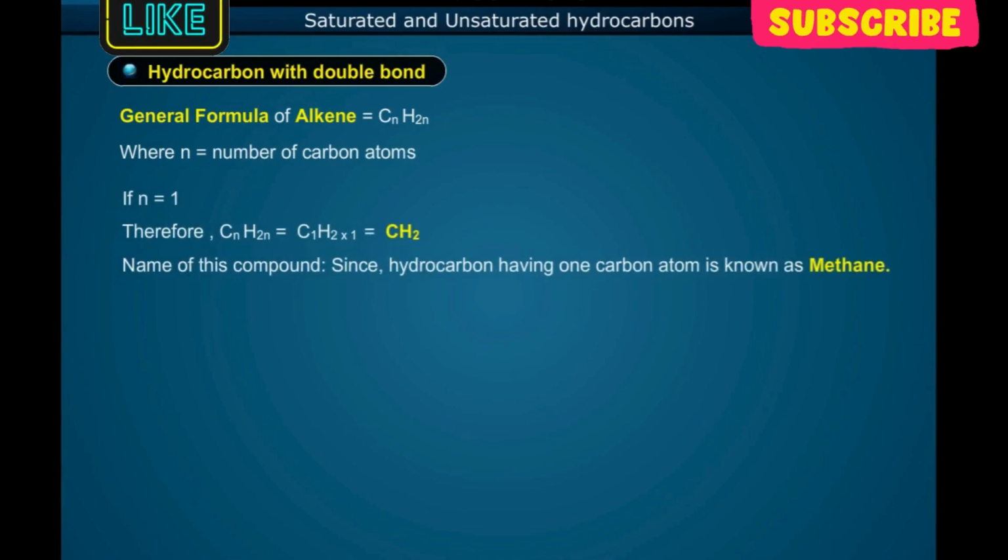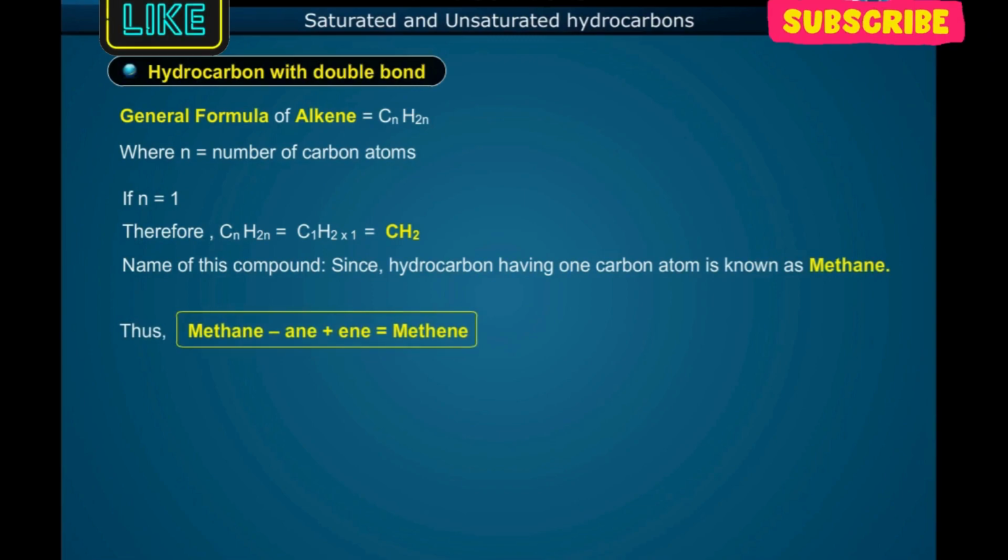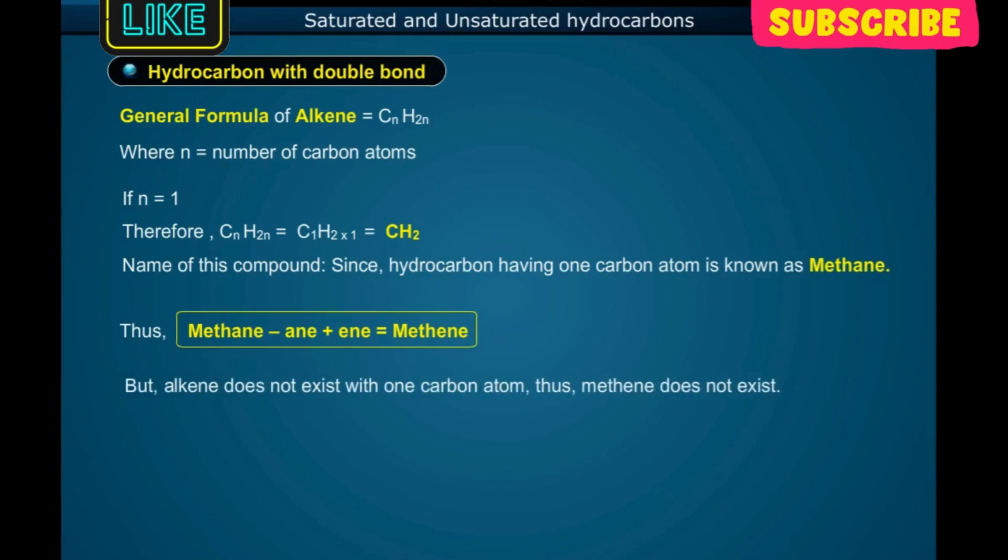If n is equal to 1, therefore CnH2n is equal to C1H2×1, that is equal to CH2. Name of this compound, since it is a hydrocarbon having one carbon atom, would be methane. Thus, methane minus ane plus ene is methene. But alkene does not exist with one carbon atom, thus methene does not exist.